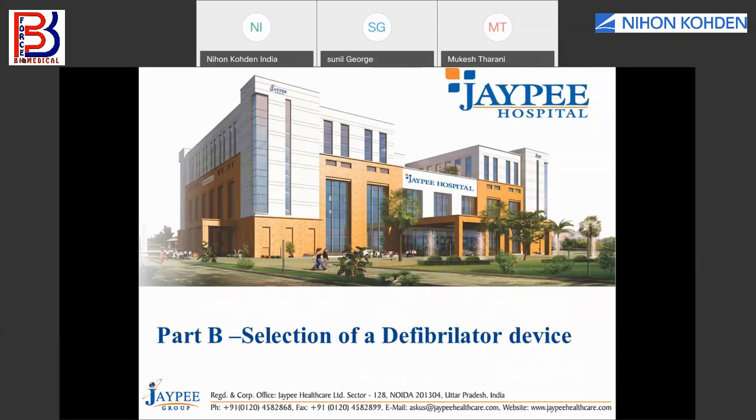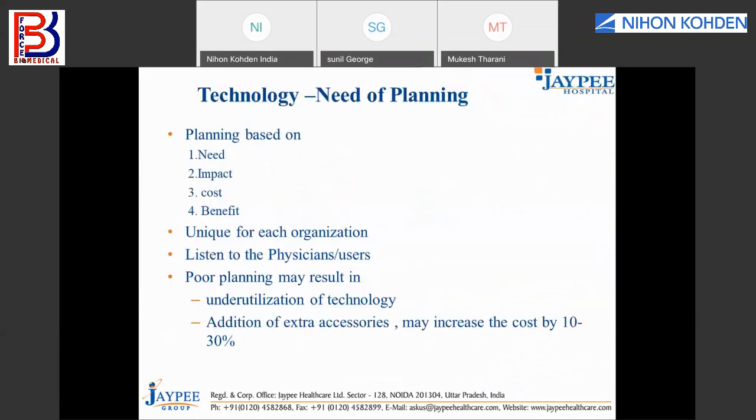Now, coming to the business advisory role: why do we need to, and how do we, take a technology or an equipment into the hospital? Tarun, can I have the second next slide? I think it's showing technology network learning. Okay, fine.